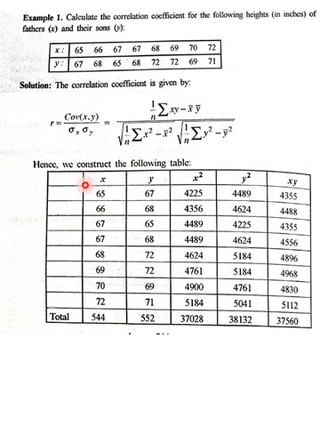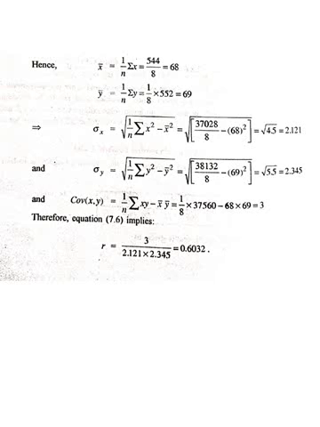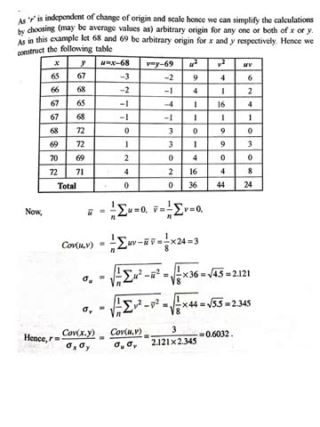Calculate the covariance and sigma x sigma y separately and put them in the formula. So according to the demand of the calculation, we calculate x square, y square, x into y, and the last ones are the summations of x square, summation y square, etc. And now calculate the means, which are x bar, y bar, sigma x, then sigma y. The covariance is calculated, and r equals 0.6032. Now this question is solved by taking the values of x and y as they are, but you can apply the theorem we discussed earlier by changing the scale and origin.